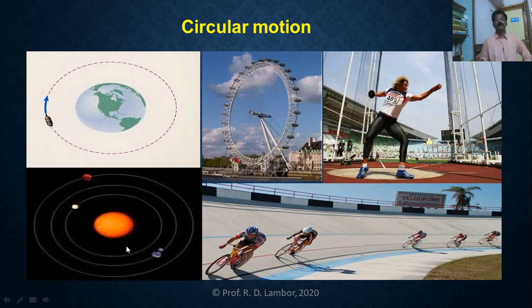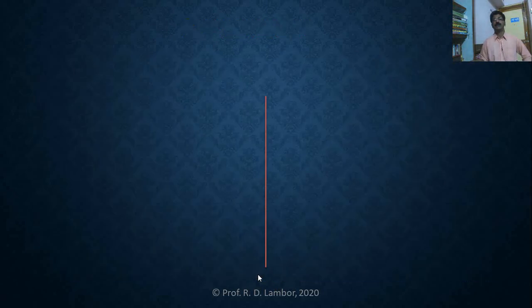The fourth picture gives you planetary motion. And the fifth one, bicycle riders are taking a turn. Here you are not getting a complete circle, but some part, an arc of a circle. So if a particle is moving along an arc of a circle, then its motion can be considered as circular motion. So in this way, we have completed the first point of recall. What is it? Circular motion.